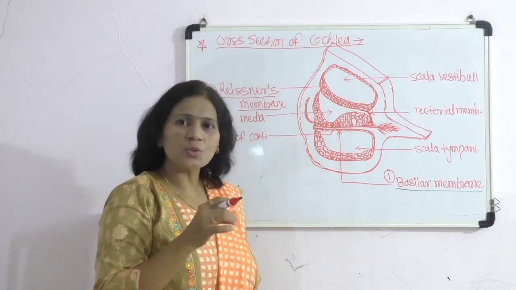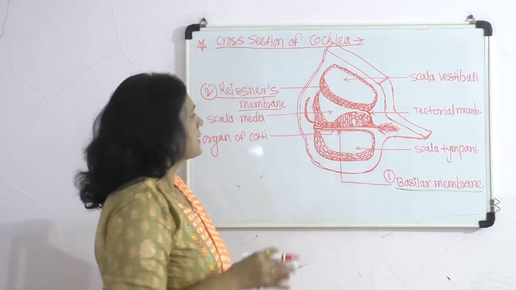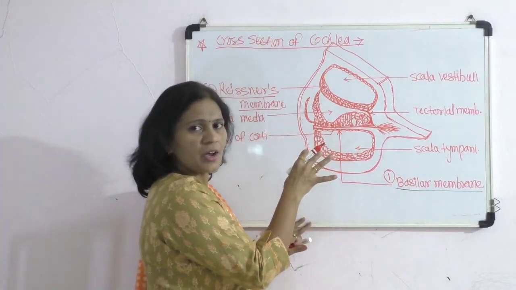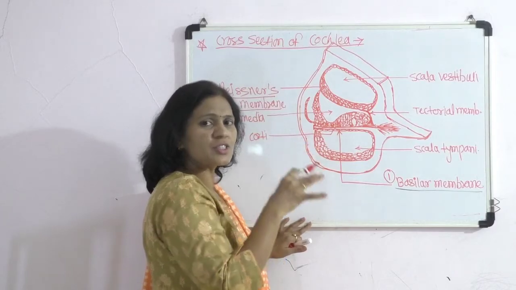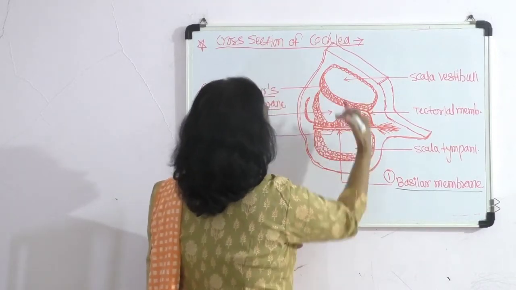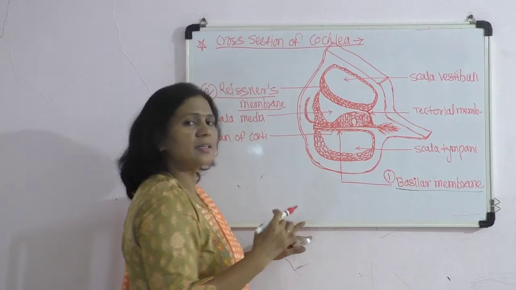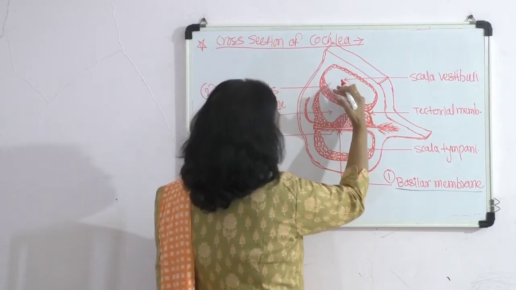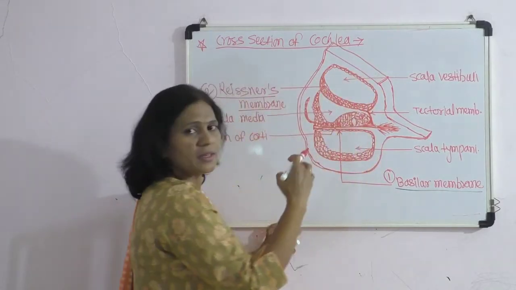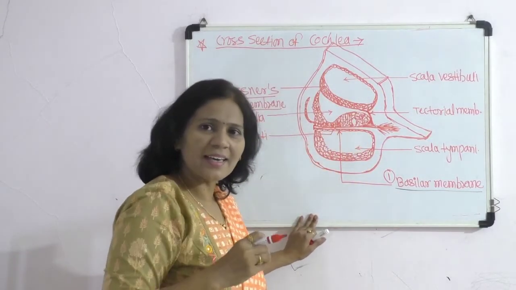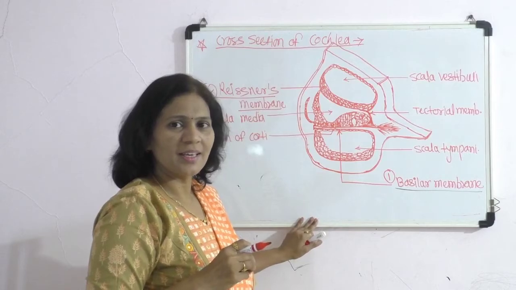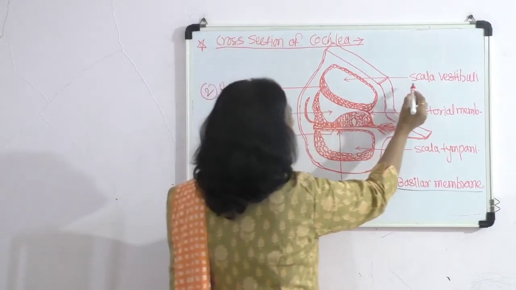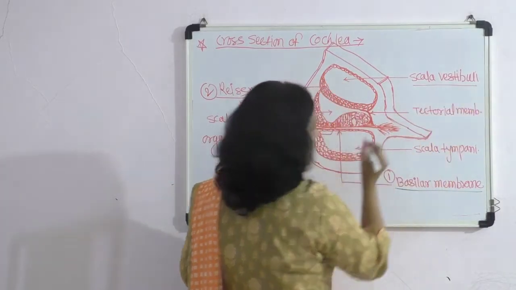Because of these two membranes, the cochlea basically consists of two divisions, or two parts containing cavity. The upper part of the cochlea, which lies in the bony labyrinth, is called the scala vestibuli.